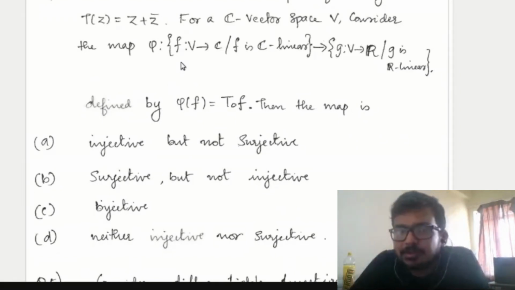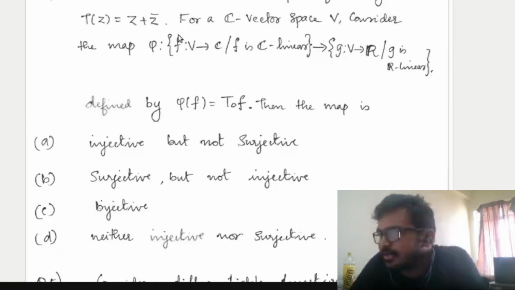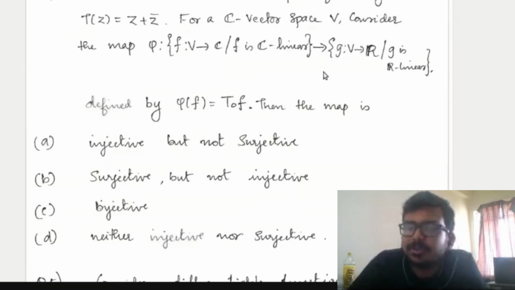So here the map is nothing but the complex linear functional f being mapped to 2 times the real part of f. Anyway, the real part and imaginary part of a complex linear functional will be a real linear functional.